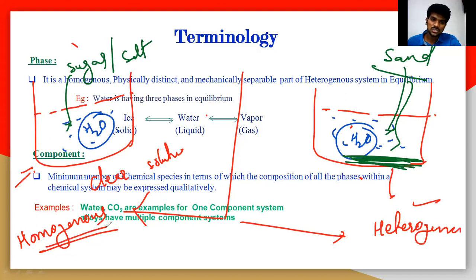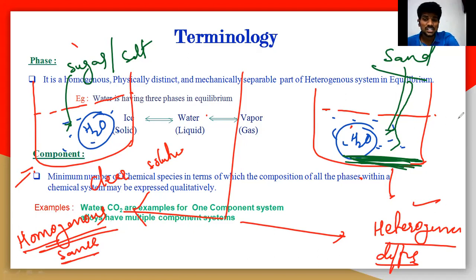Why homogeneous, and why heterogeneous? Homo means same, hetero means different. Here different phases are there, here similar phases are there. Sugar and salt can both be present in a liquid phase, hence you get a clear solution. But in this case, you will get two separate phases, that is solid as sand particles and water as a liquid.